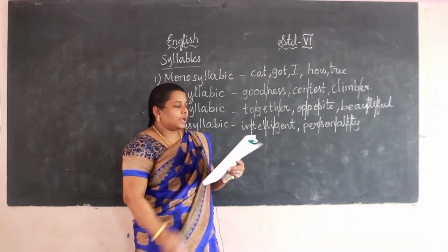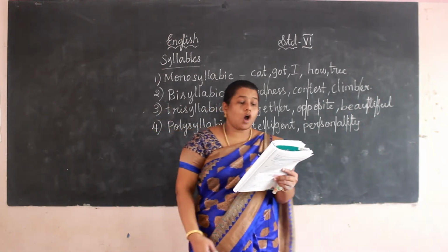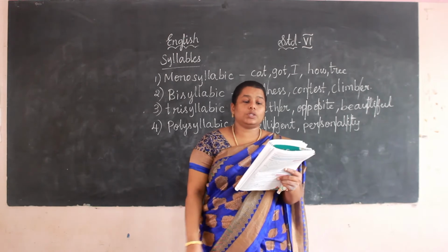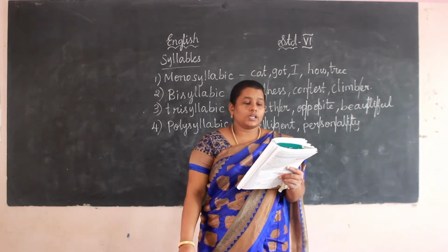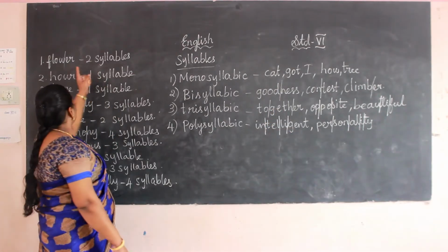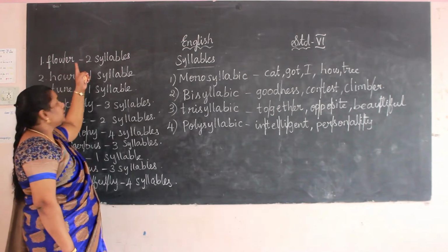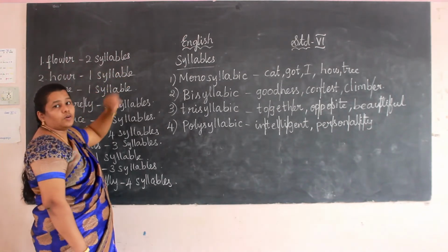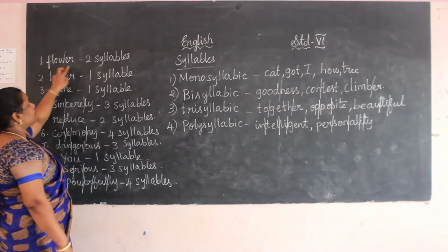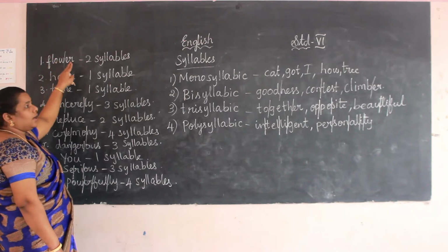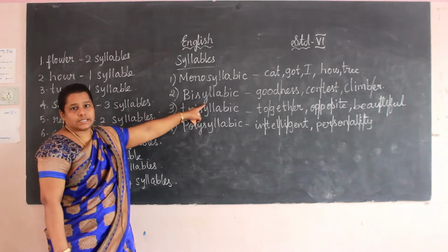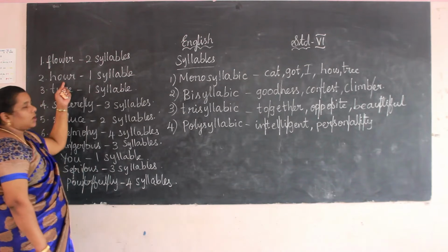Let me go to the exercise. How many syllables do these words have? What is the first word? Flower. So it is 2 syllables. How can we say 2 syllables? 2 pronunciations here: flow-er. So it is bisyllabic.